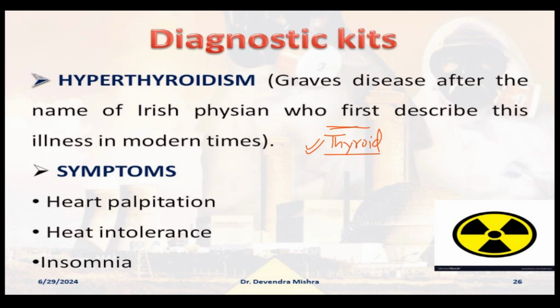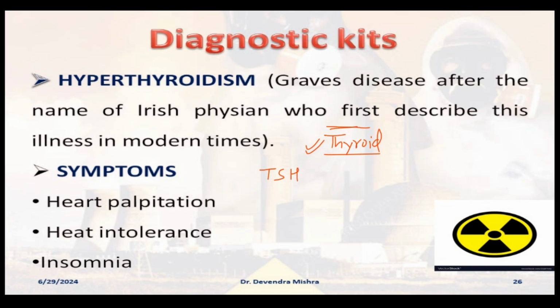For example, if you go for the thyroid gland test, generally they measure TSH. And what is this TSH? TSH is the thyroid stimulating hormone. Please remember, I'm not writing, but you should remember. You can Google it or go through the books as well. It is thyroid stimulating hormone, and it is a pituitary gland hormone.